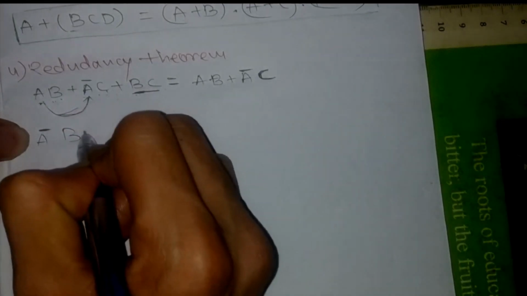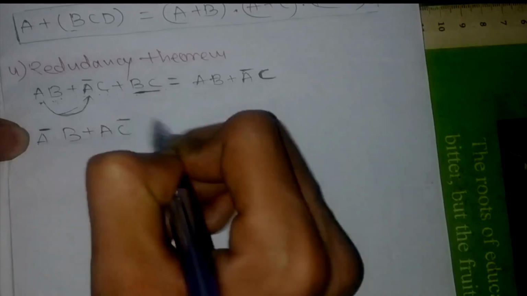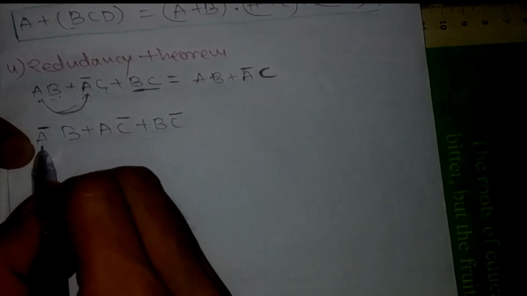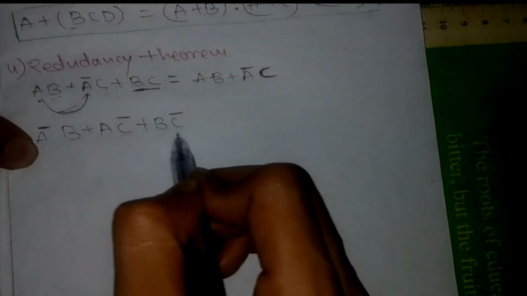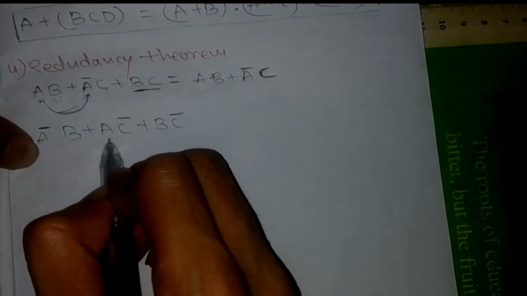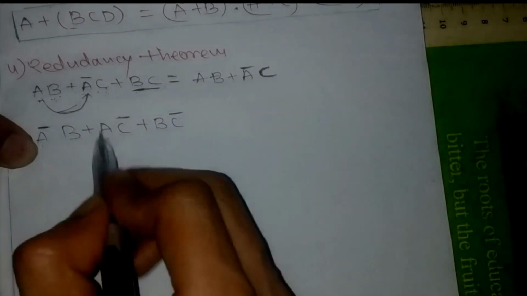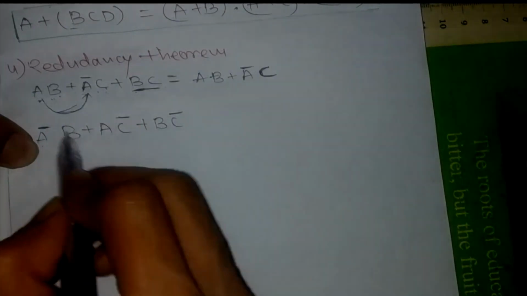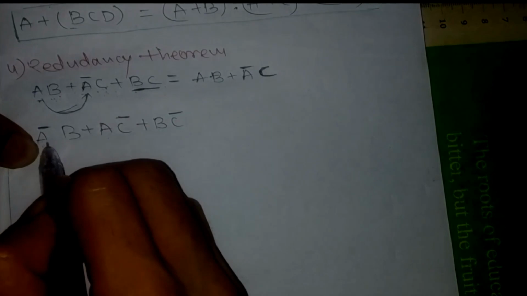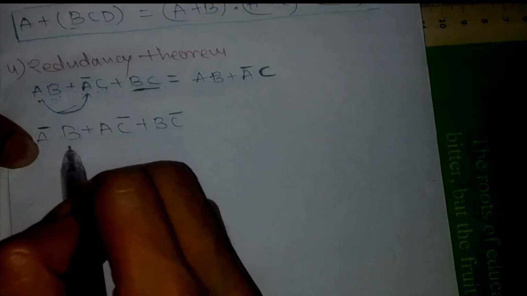So we'll see another example over here. Suppose A bar B plus AC bar plus BC bar is there. Here we can see the variable A bar is there, and in another term A is there. That means there is a possibility that this may give a redundant term. Another pair: with A bar the variable present is B, right?